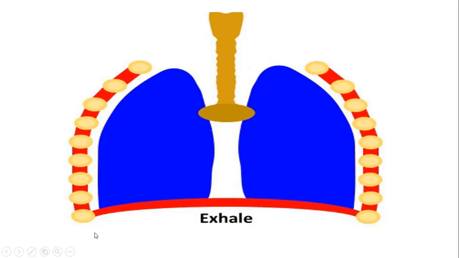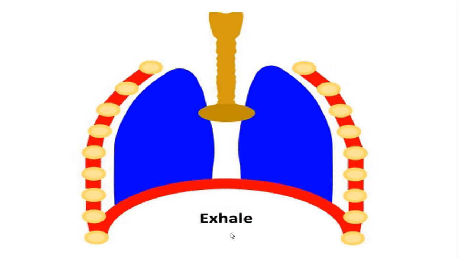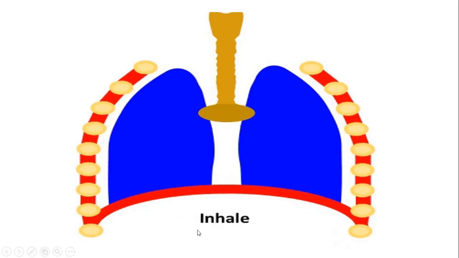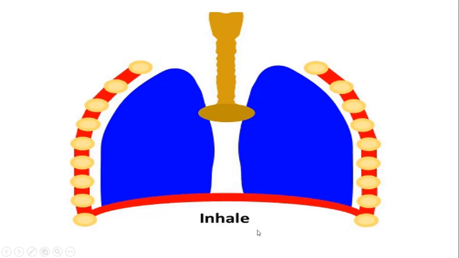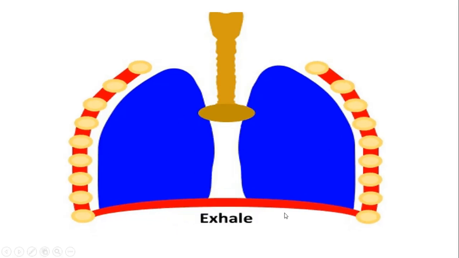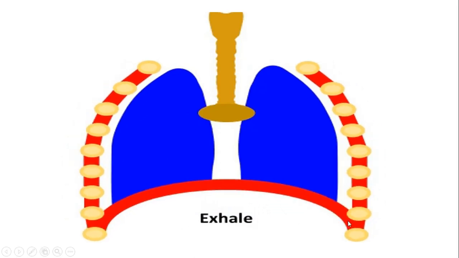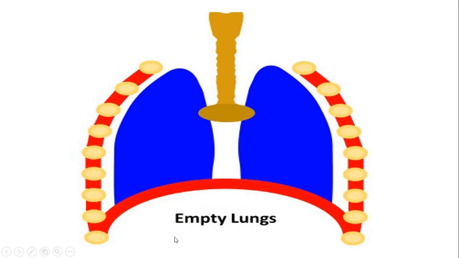The lung is full of air. Exhalation, the lung is empty. Inhalation, lungs are full of air. You can see exhalation, see the movement of the diaphragm and the ribs. The lung is empty.